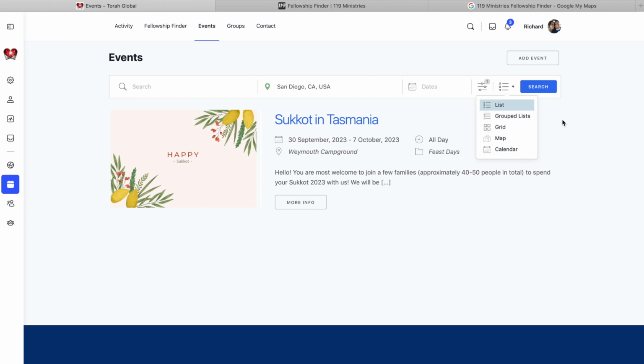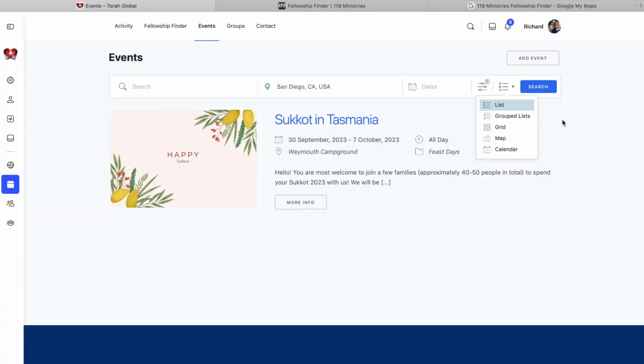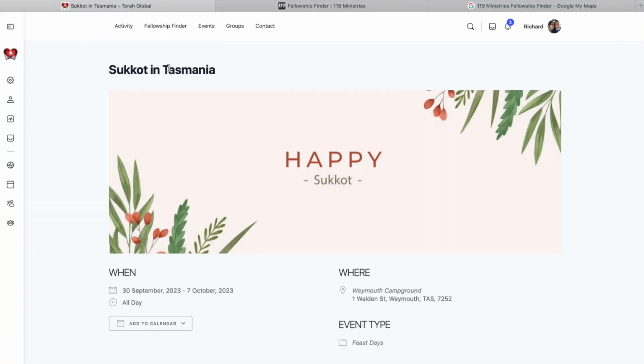So if it's on a map, it'll show you markers, which is quite helpful if it's for something like, say, Sukkot, and there's 40 congregations within a couple hundred miles of you, for example. Then you can see on the map where people are. And then once you click on that marker on the map, it'll just take you to the main page of that event. So this is the main page of this event called Sukkot in Tasmania.